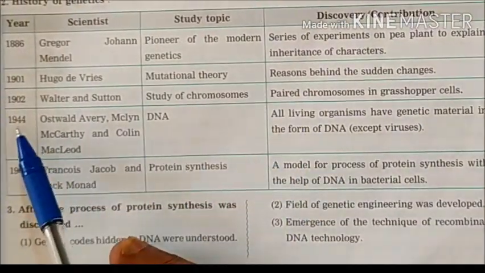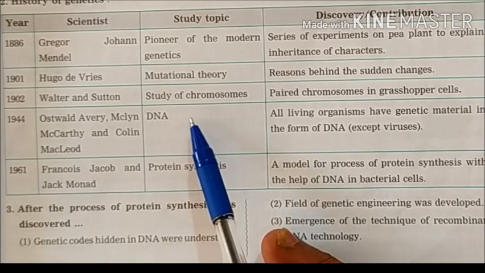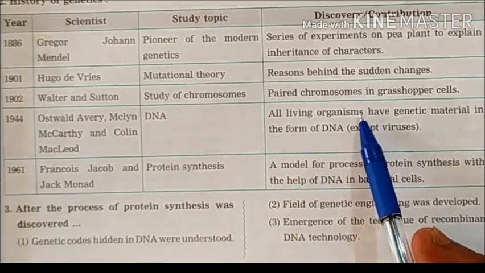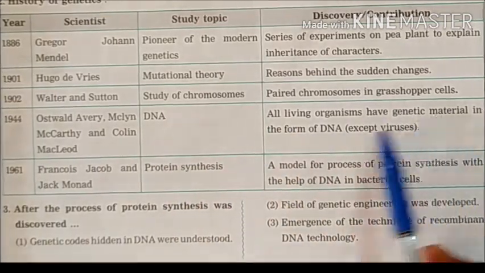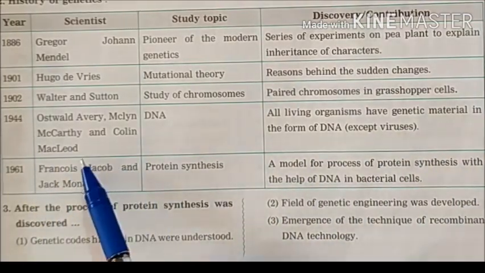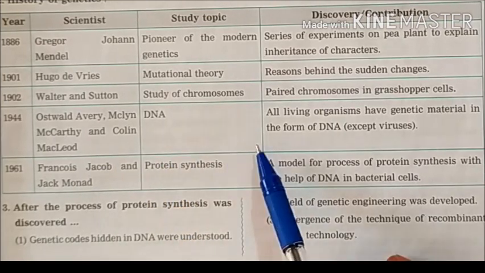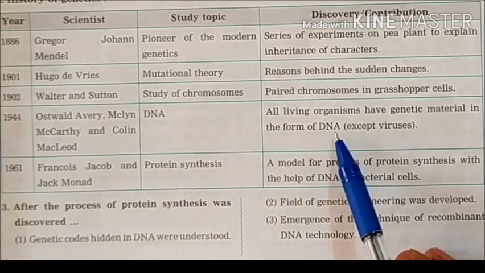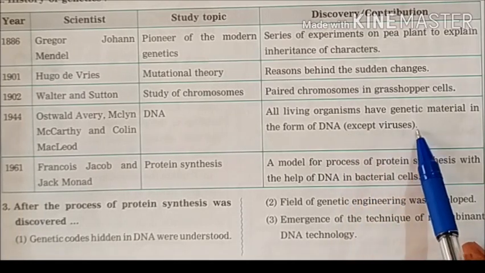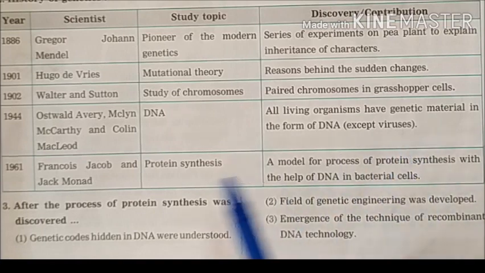In 1902, Walter Sutton studied chromosomes, paired chromosomes in grasshopper cells. Then in 1944, Oswald Avery, Maclyn McCarty and Colin MacLeod studied the DNA structure and discovered that all living organisms have genetic material in the form of DNA, except viruses.